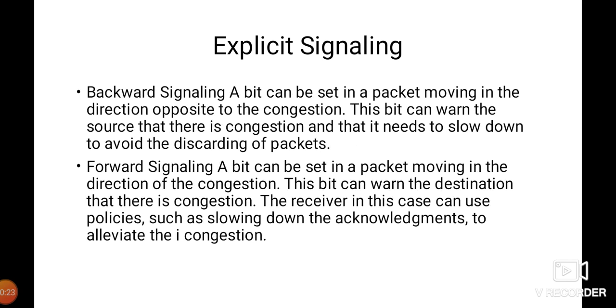In backward signaling, a bit can be set in a packet moving in the opposite direction of the congestion. This bit can warn the source that there is congestion and that it needs to slow down to avoid discarding of packets. In forward signaling, a bit can be sent in the packet moving in the direction of the congestion. This bit can warn the destination that there is congestion. The receiver in this case can use policies such as slowing down the acknowledgement to alleviate congestion.